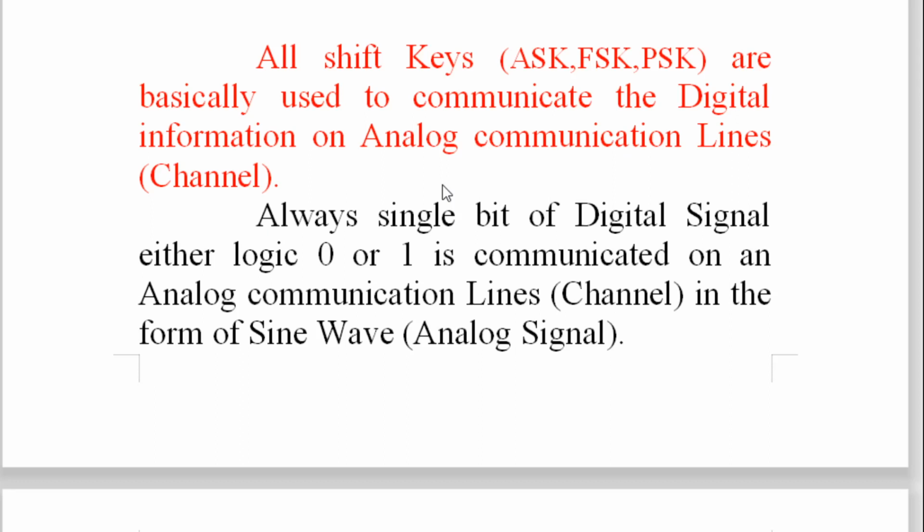So we'll use one logic, and that logic is called shift key logic, and therefore it is said that all shift keys are basically used to communicate or pass digital information on an analog channel or analog communication line, and we'll see in the next slide how it can be done.